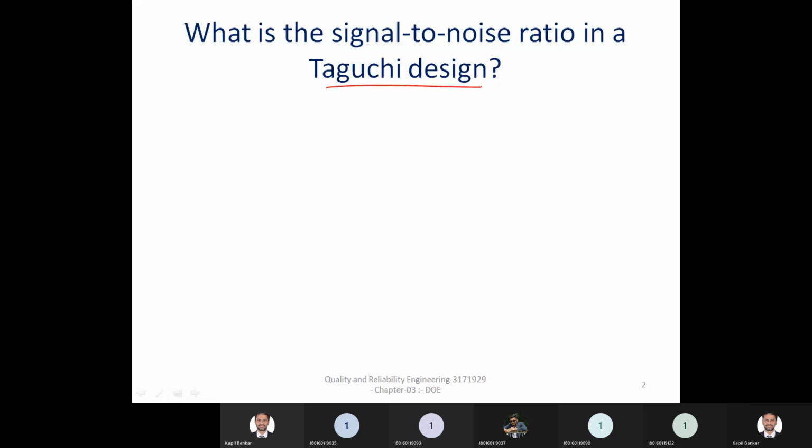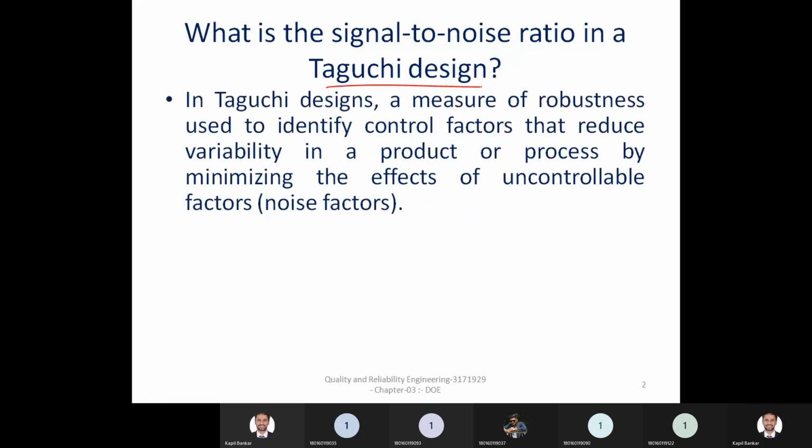So what is that SN ratio? In Taguchi design, it is a measure of robustness used to identify the control factors that reduce the variability in a product or process by minimizing the effect of uncontrollable factors, that are also known as noise factors.